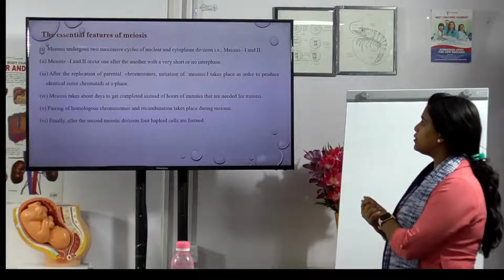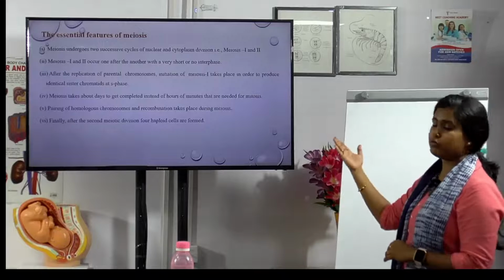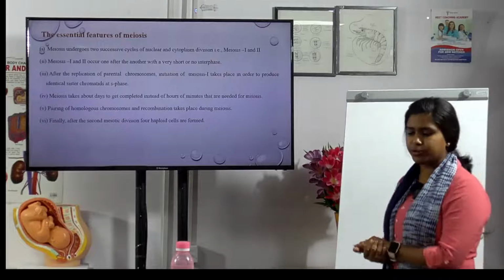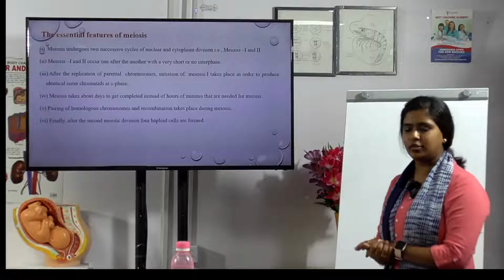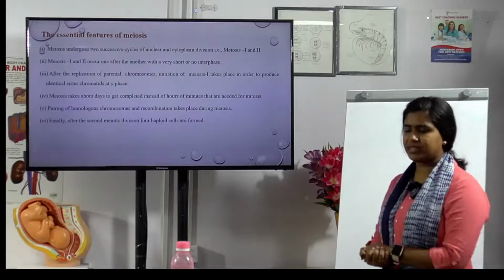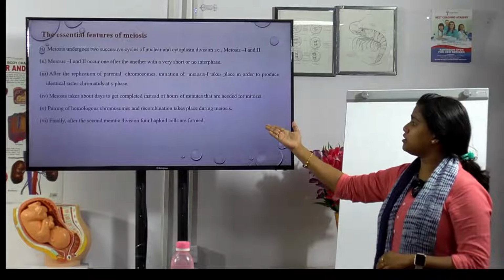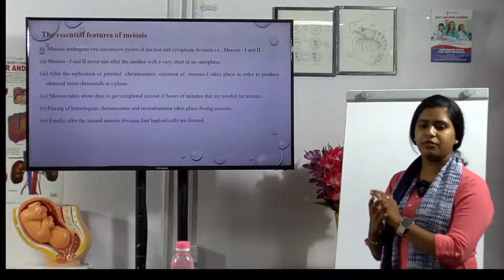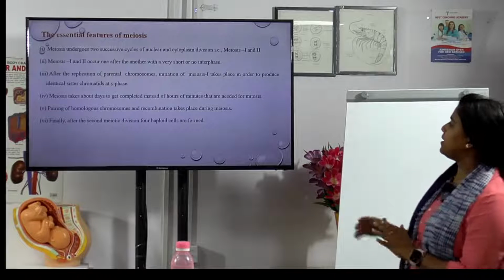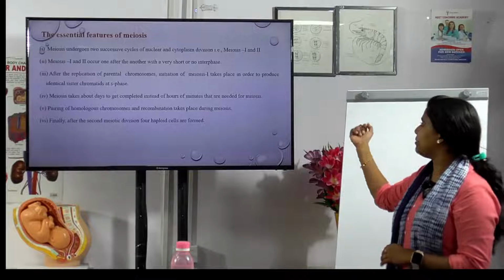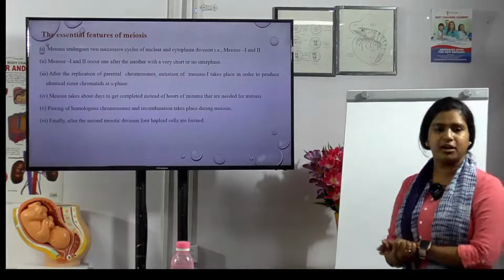After the replication of the chromosomes, the initiation of meiosis 1 takes place, producing identical sister chromatids at S phase. Meiosis takes about days to complete, whereas mitosis takes only minutes or hours.